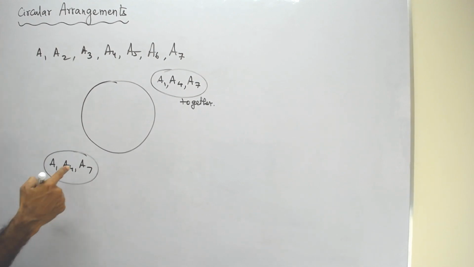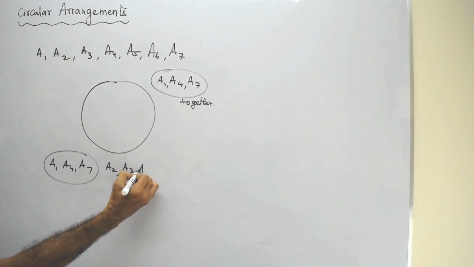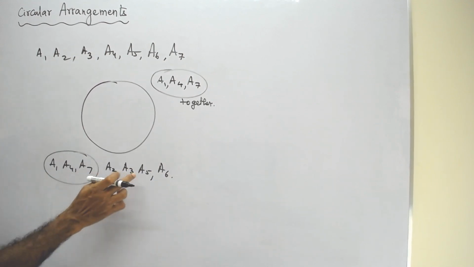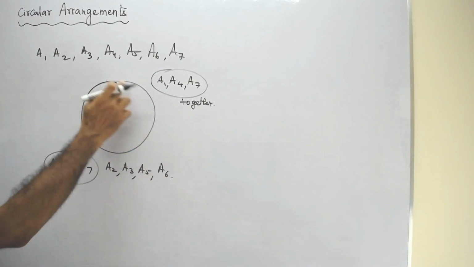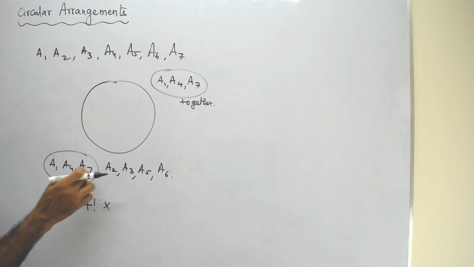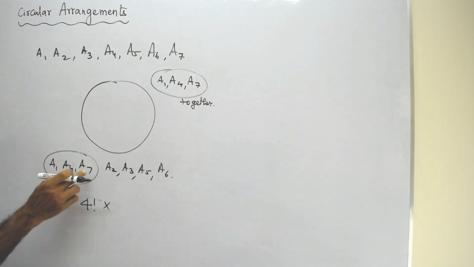Now apart from this, what are all the remaining? A2, A3, A5 and A6. Now totally we have 5 units. These 5 units can be arranged in a circular manner in 4 factorial ways. Now, is it necessary that this unit has to be A1, A4, A7?